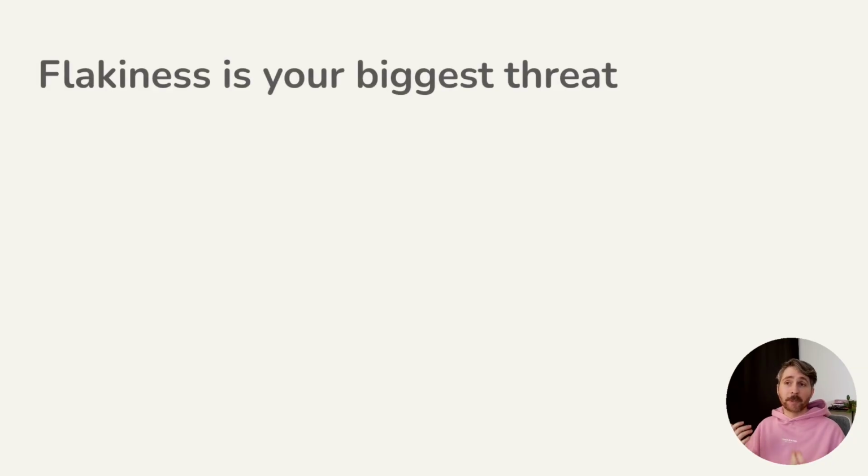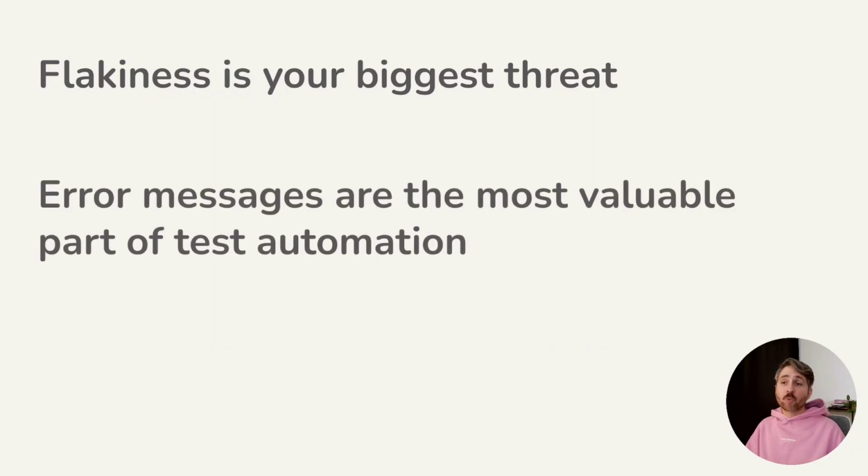And that's because flakiness is your biggest threat here. Potentially, a lot of different people can be interested in the test results. It can be QA, it can be feature engineers, it can even be content designers. If you can't trust the results of your tests, they won't trust them either, right? They will ignore them. That's why your error messages should, at the very minimum, be specific and clear on what is going on. Sending a notification to someone saying something went wrong is not acceptable. The results are supposed to be signal instead of noise. That's why we focus on a few tests at once. It gives us a chance to reach a point where everyone can see test automation as valuable.